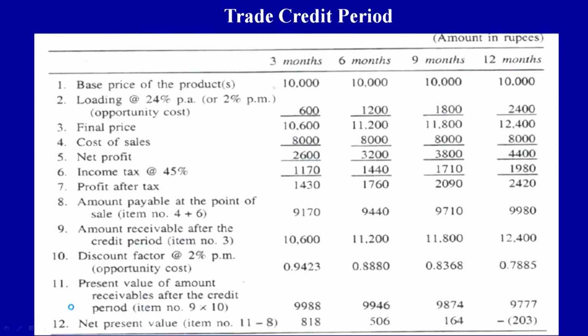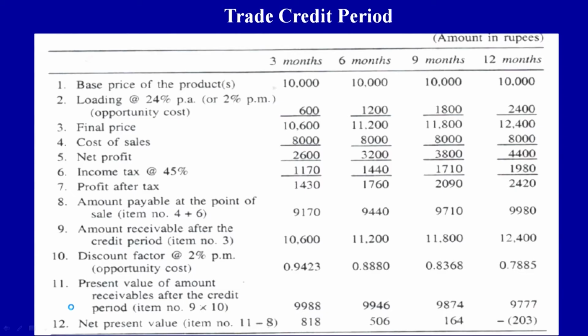We are getting these factors and multiplying the sales proceeds we receive at the end of the credit period with the discount factor, and we get the present value of those sales, right. So, how much are we actually receiving? We are receiving 10,600, but the present value of that at the discount factor of 2% is 9988.